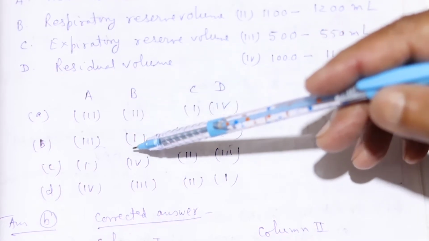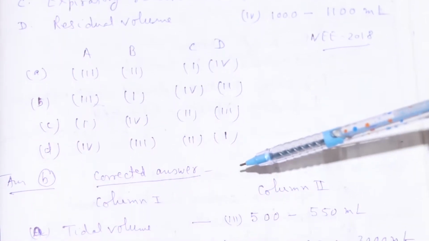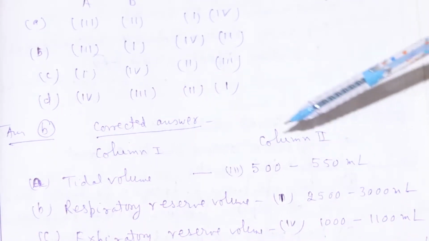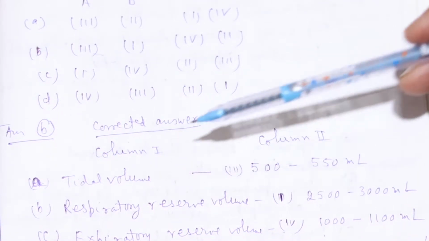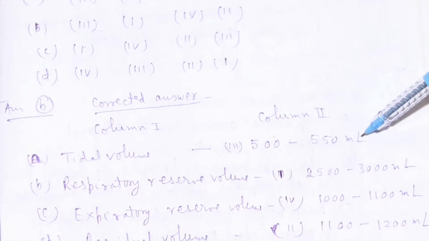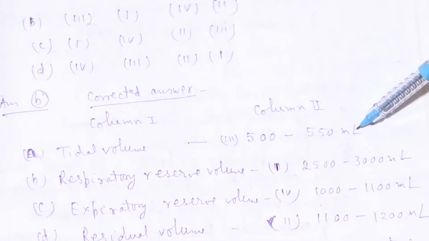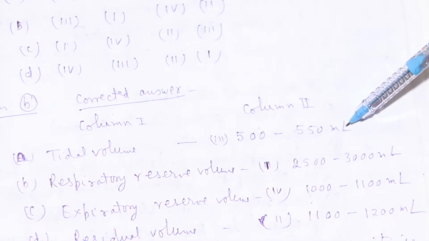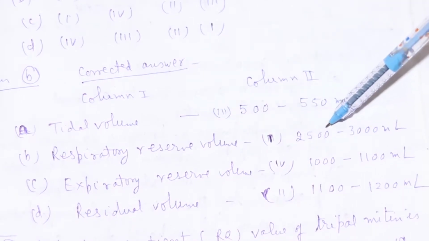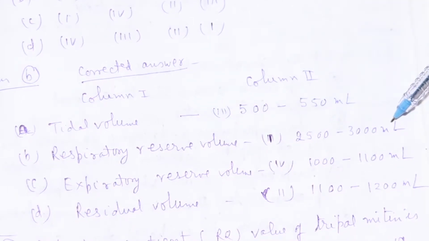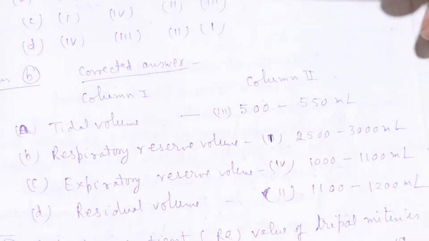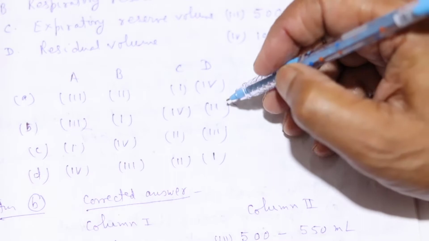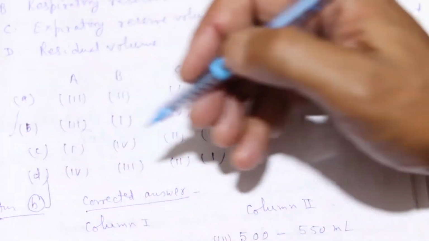And A will be this. We see that the correct answer will go to column 1 and column 2. Tidal volume will be 500 to 550 ml. Then our respiratory reserve volume will be 2500 to 3000 ml. Okay, then answer B is correct here. Why is it correct? Because you see that answer B is the correct answer.